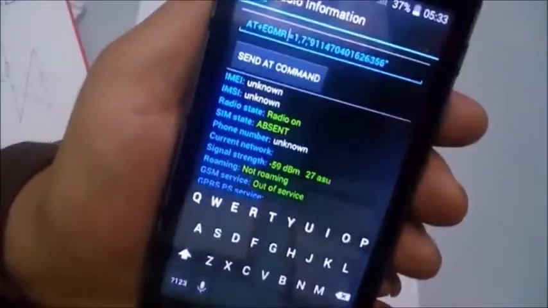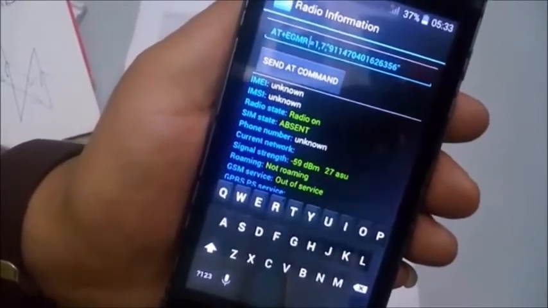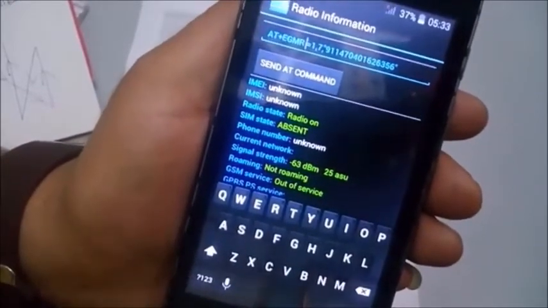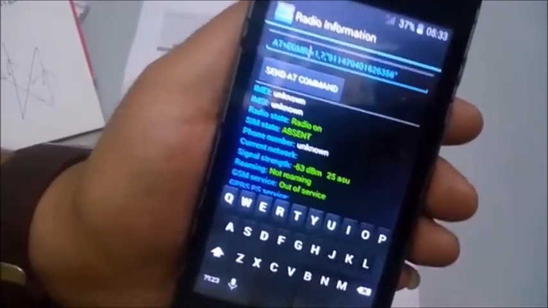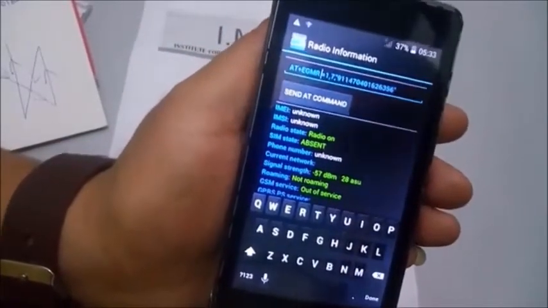Okay guys, and after that when you restart your mobile phone, you will find your phone IMEI is now repaired. So thanks for watching, and try this procedure only with the original IMEI.